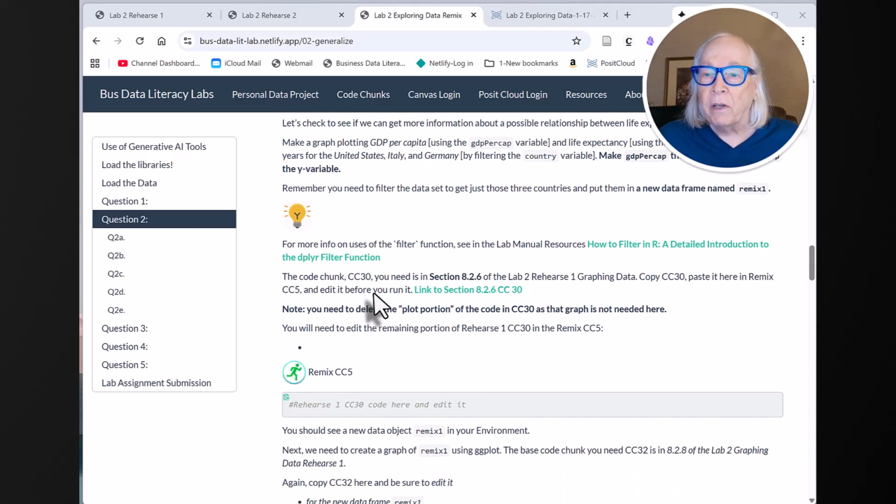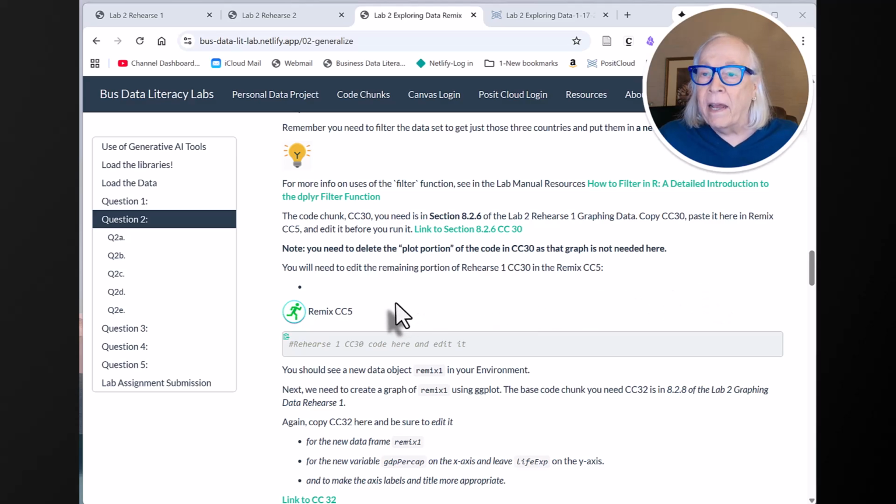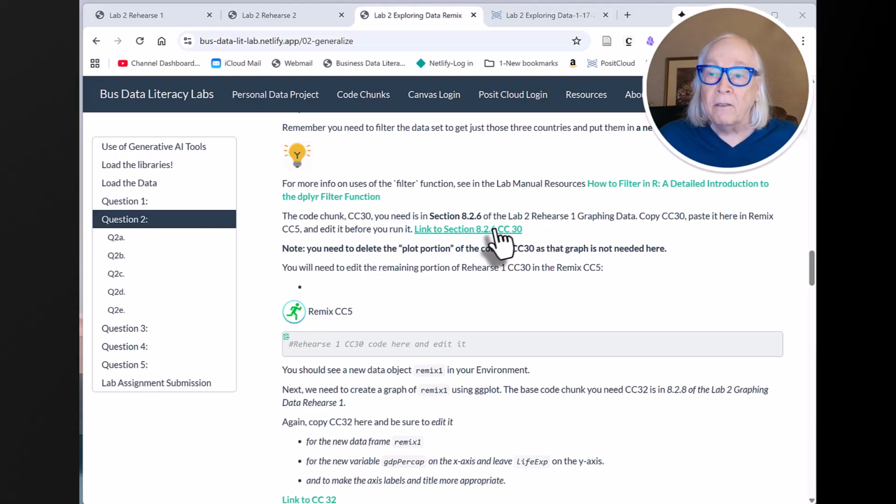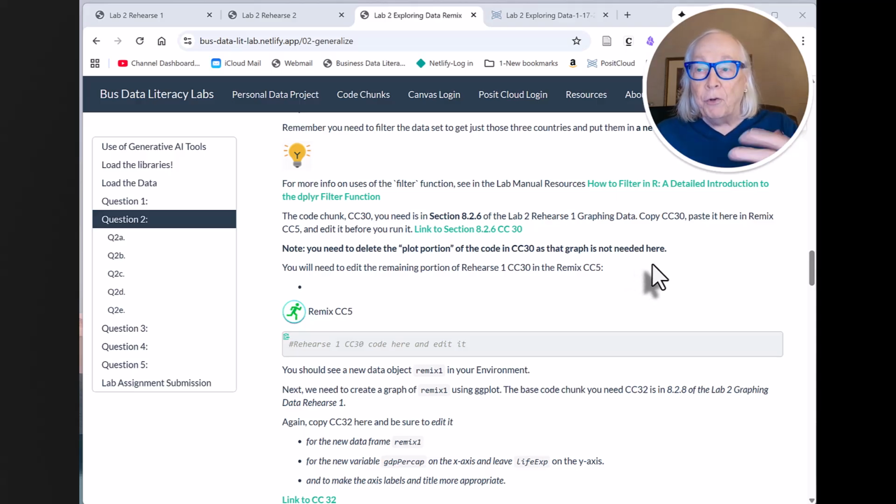Okay, and here's where the confusion part is. Look at all those references. We don't need that. And what you do need, though, once you copy this code chunk, CC30 from 8.2.6 of the Lab 2 Rehearse 1, there's a link that takes you pretty close. You need to delete the plot portion because we don't want to have two graphs. Okay, so let's do that.